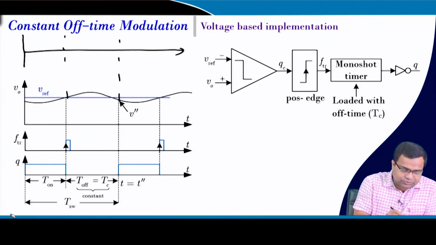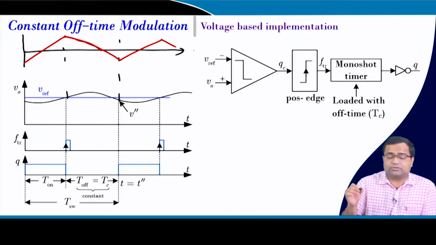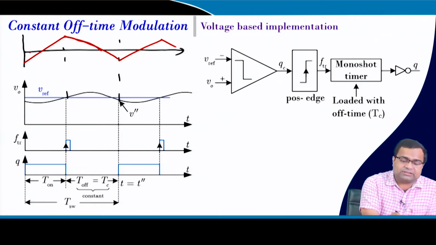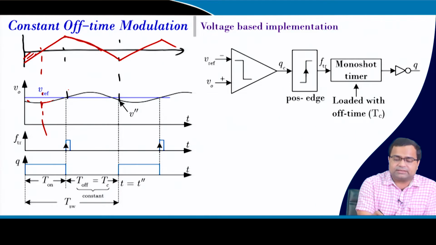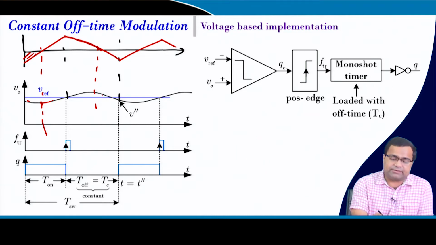Whenever the switch turns on, the capacitor current is negative, so it rises, then it falls like this, again it rises, again it falls. As long as the capacitor current is negative, the voltage will continue to fall. Whenever the capacitor current becomes positive, the voltage will rise. Similarly here, whenever the capacitor current is positive, the voltage will rise, and when it is negative it will fall.